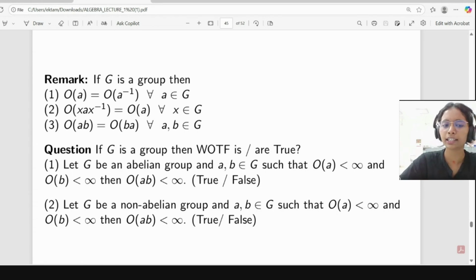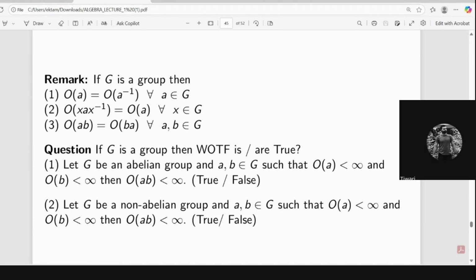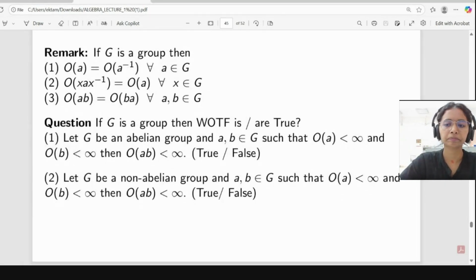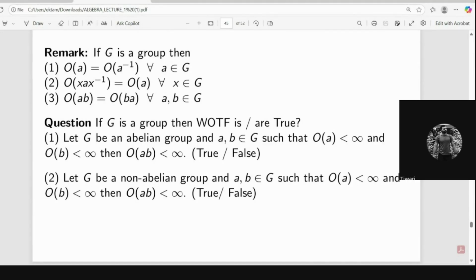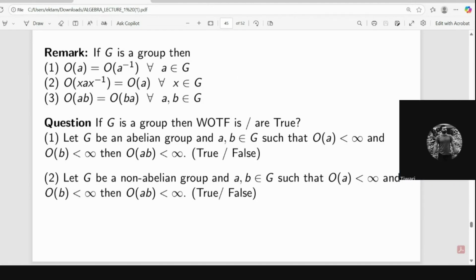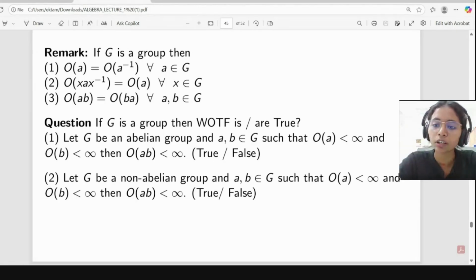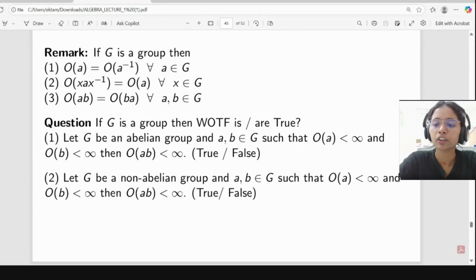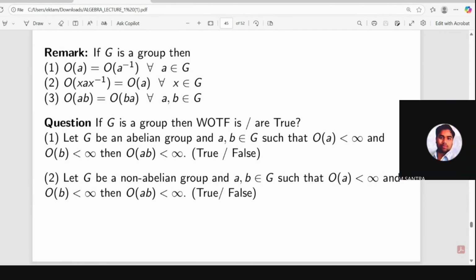So what can we say about the order of AB? Is it finite or infinite? It is always finite. And what about if our G is a non-abelian group? We cannot say anything. In case of non-abelian, the order can be infinite also. It can be infinite, right? Order of AB. Okay, correct. What about the others? The first one is true. The second one may be true or may be false.